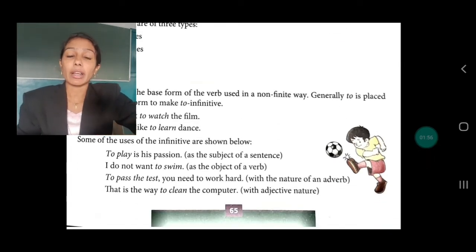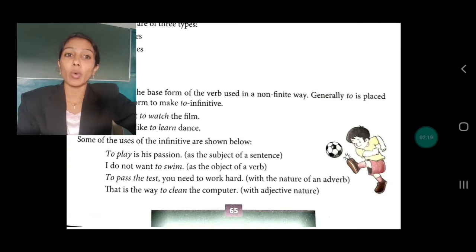Now, there are also some other uses. To as the subject of the sentence. Here, to play is his passion. In this sentence, the infinitive is used as the subject of a sentence. See, in the beginning, we have started this sentence by writing to play.